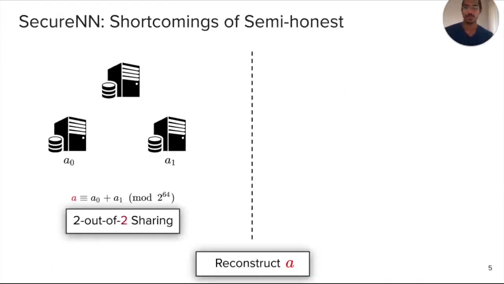So our starting point is the SecureNN protocol, which proposed a three-party computation model with three parties, but underneath it used a 2 out of 2 secret sharing. So there were two primary parties which would actually perform the computation and a third helper party which would help them out. A consequence of 2 out of 2 secret sharing is that whenever you reconstruct a value, for instance the secret A, which has shares A0 and A1, each party just sends their share to the other party and both of them now have the value of the secret A.